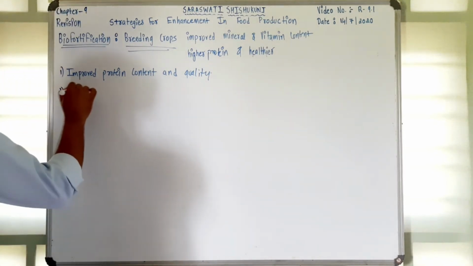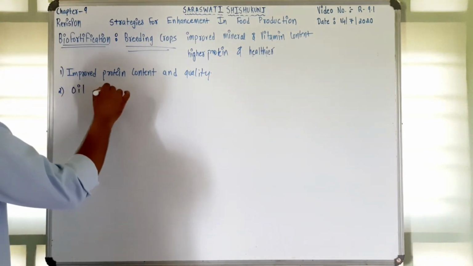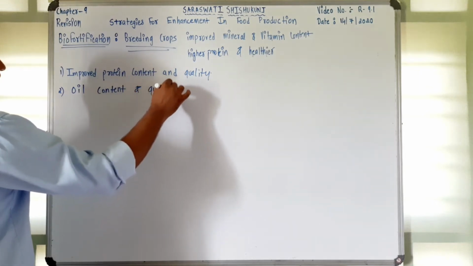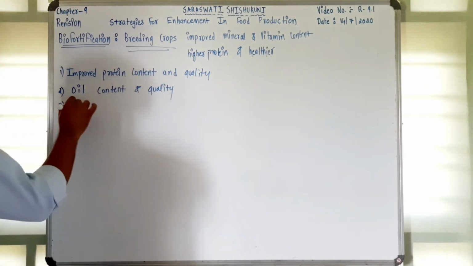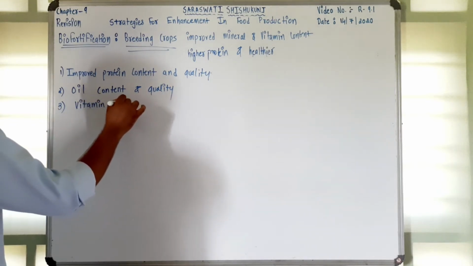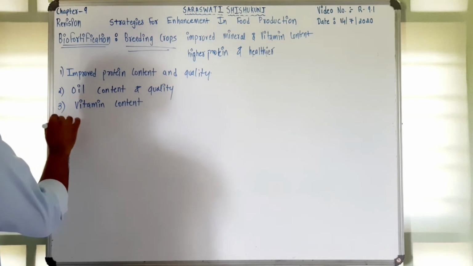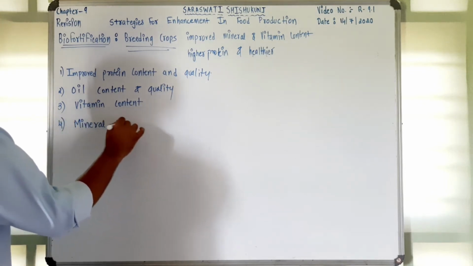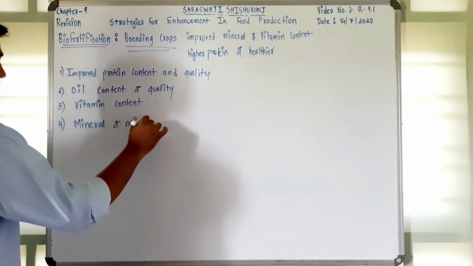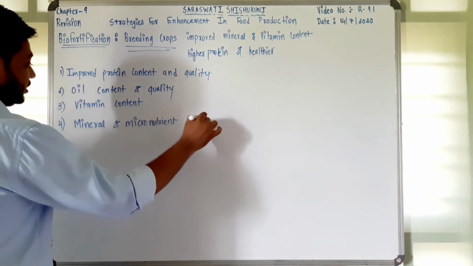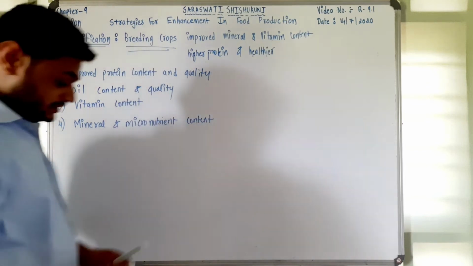Second is oil content and quality. Third one, vitamin content. And fourth one, mineral and micronutrient content. These should get improved.